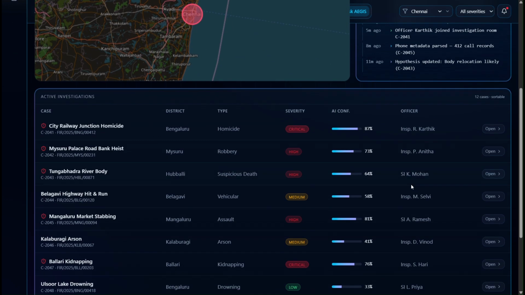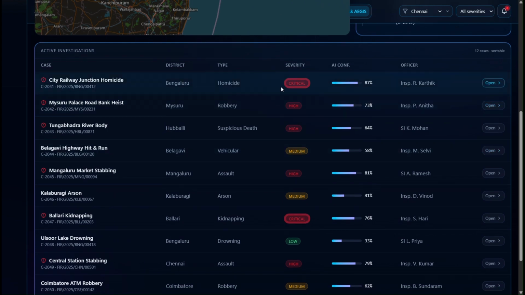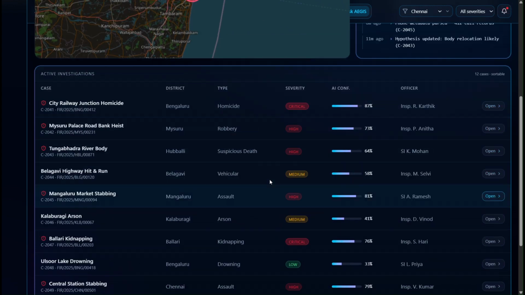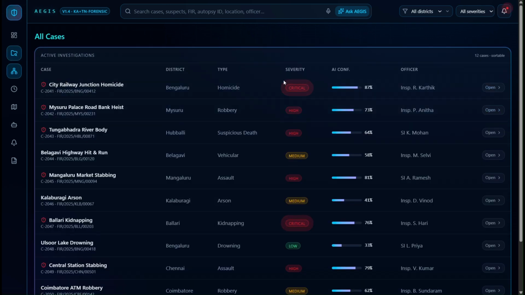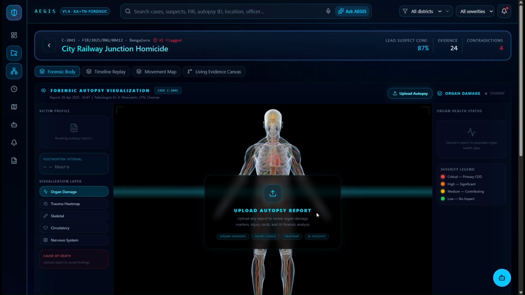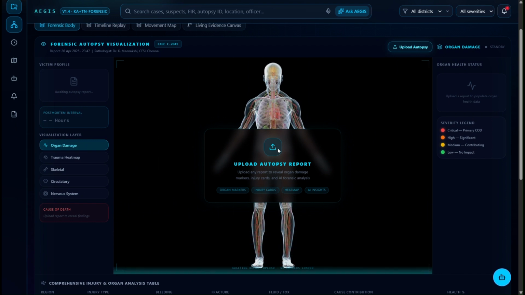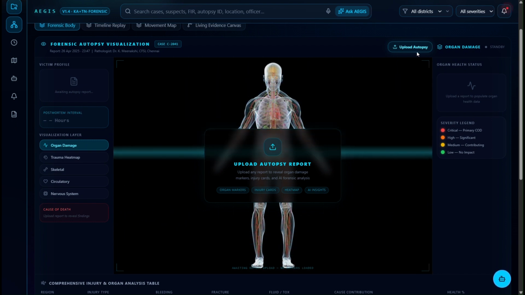So here is our solution. As you can see, there is a command dashboard initially. Here you could see the active cases, which area has more cases, which area has fewer cases, and so on. Next we move on to the cases dashboard, where you could see the different cases that are going on right now, what type of case it is, which district it is in, and who is handling it.